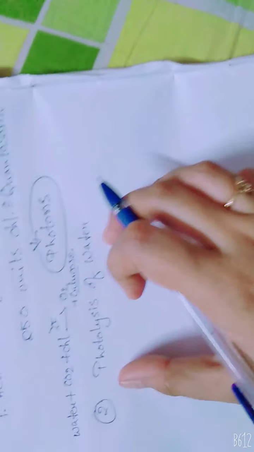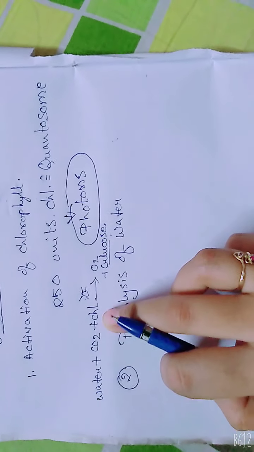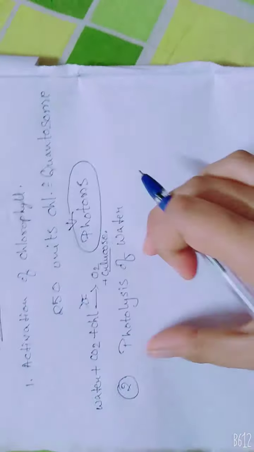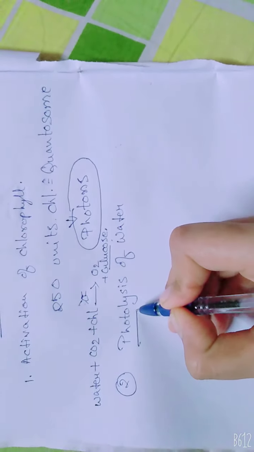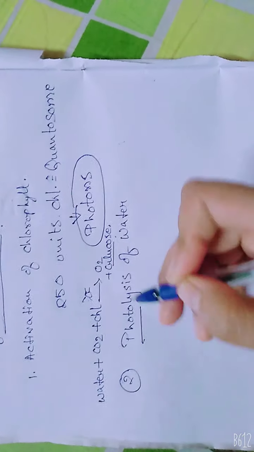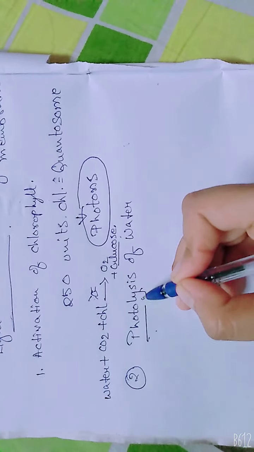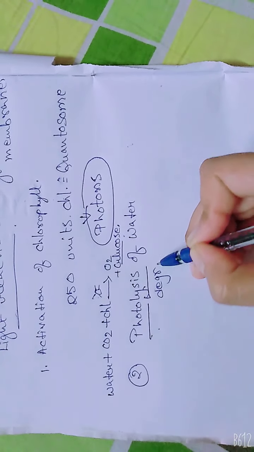Now the reactant water that is used in photosynthesis will undergo the process of photolysis. What do you mean by photolysis? Students, please note that photo always means the presence of sunlight, and lysis means degradation.